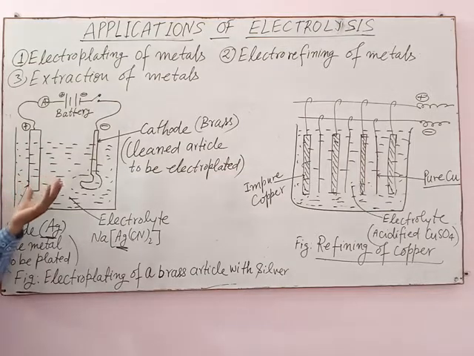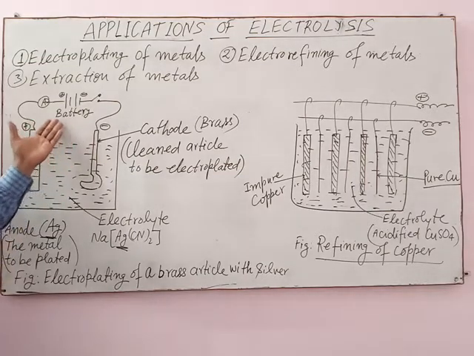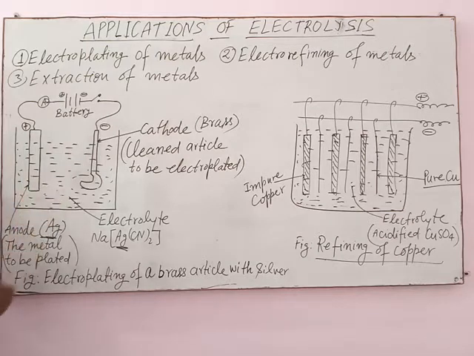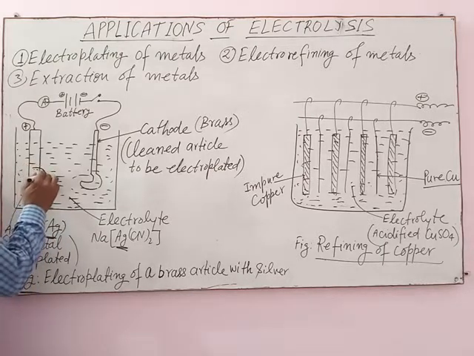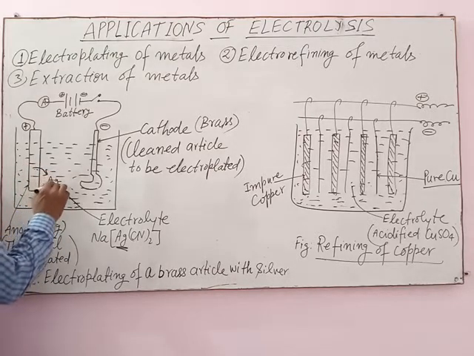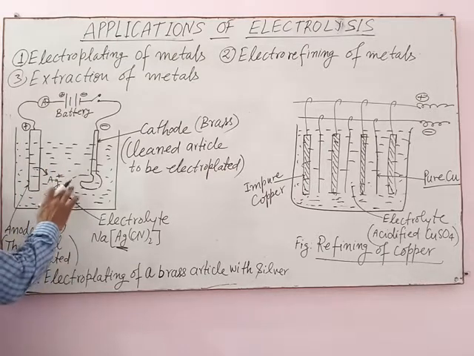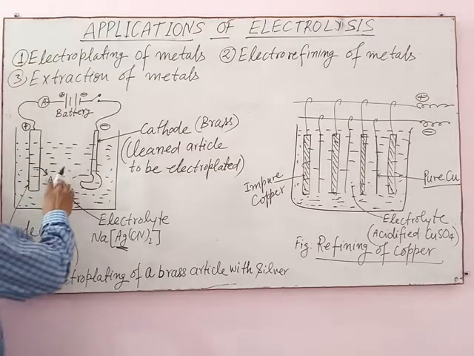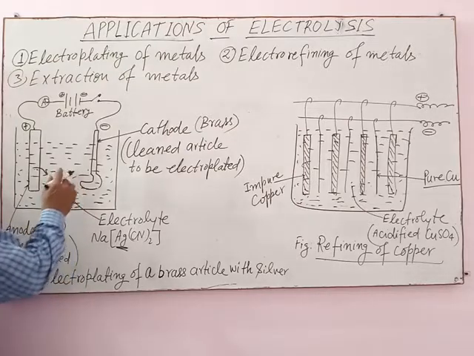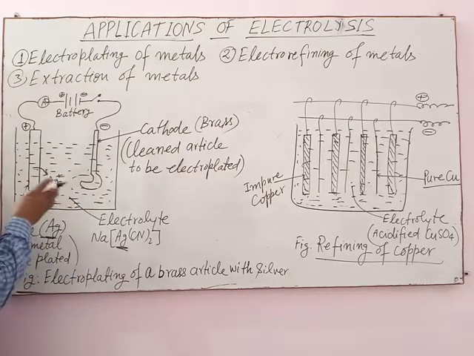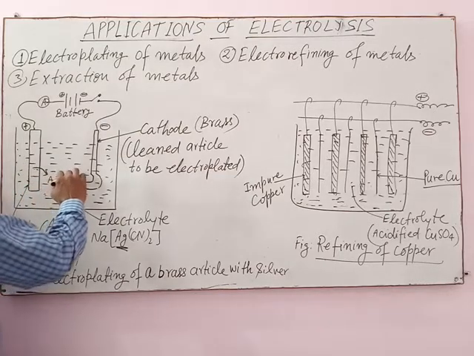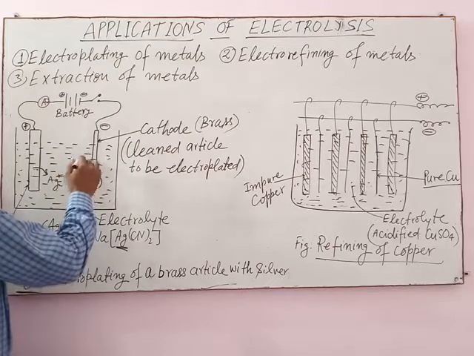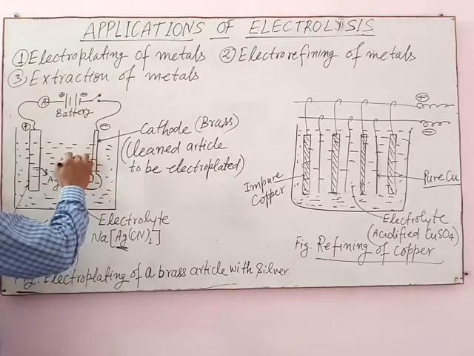When DC current is passed through the electrolyte, then oxidation takes place at anode. Means silver comes from anode into the electrolyte, and the silver ion already present in the electrolytic solution, and the silver ion which comes from the anode into the electrolyte, gets reduced on the surface of the brass article.